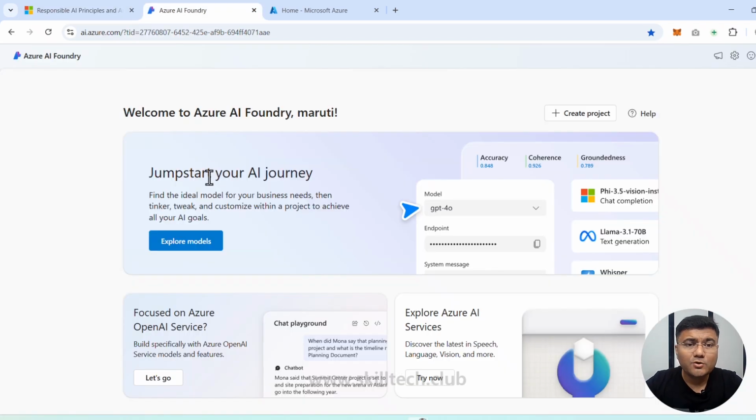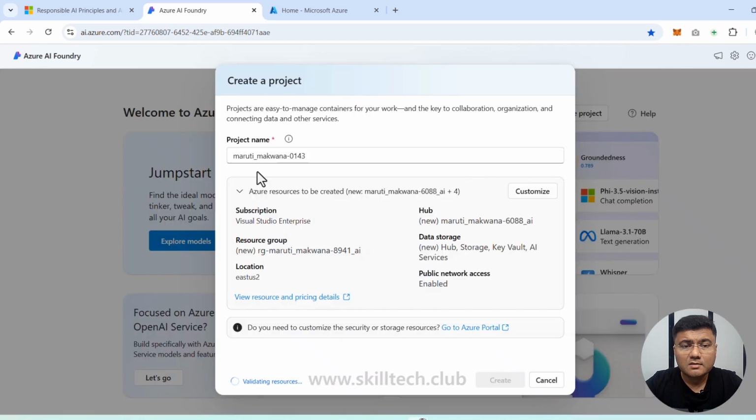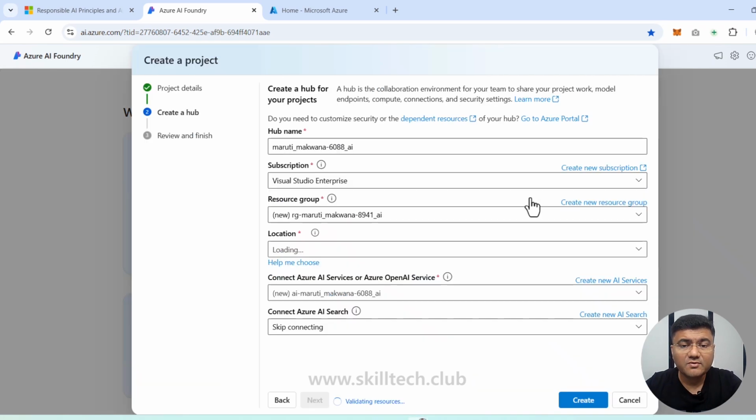As usual, I'm back in my Azure AI Foundry Portal. I have logged in with my account, and the first thing I'm going to do is create a new project. I'm going to give it the name safe proj. This is going to be my safe project because I'm going to use content safety with this.